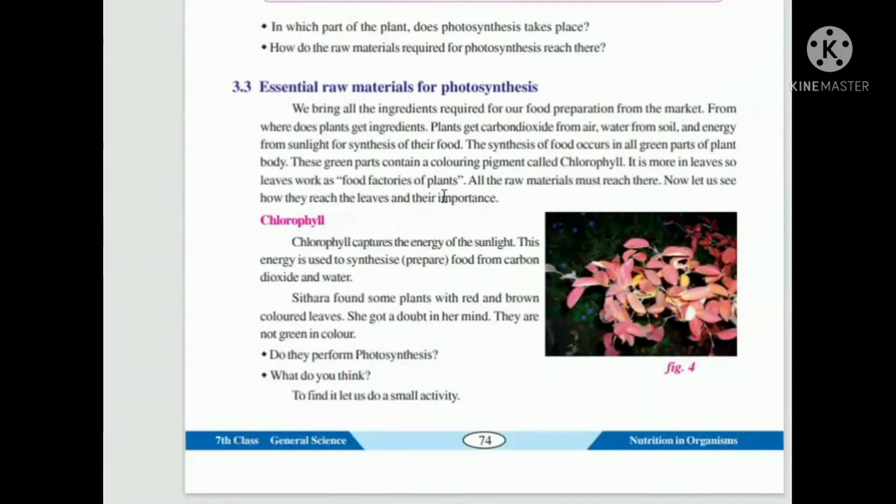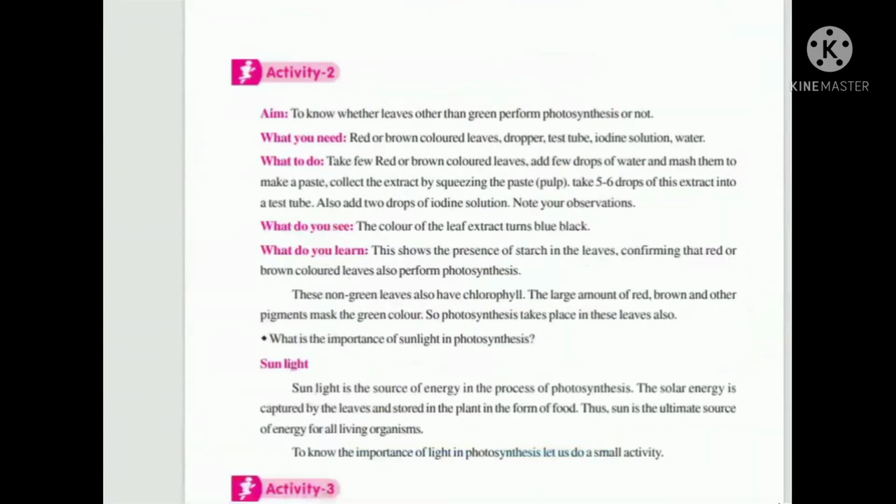Some plants' leaves have no green color, because they have other pigments like chromoplast, not chloroplast. Do they perform photosynthesis? Yes, they perform photosynthesis, but in a smaller amount than the green plants.